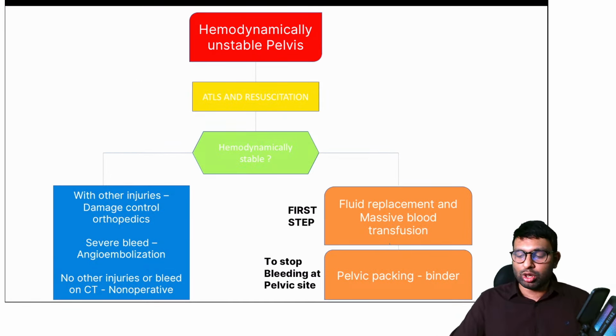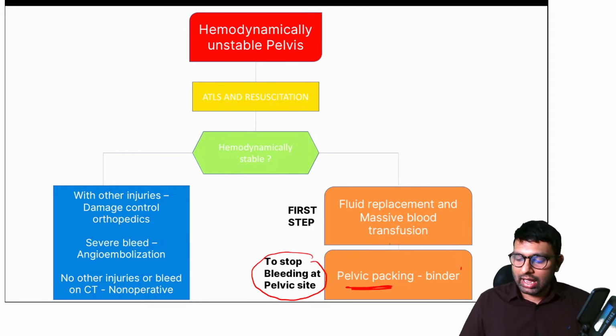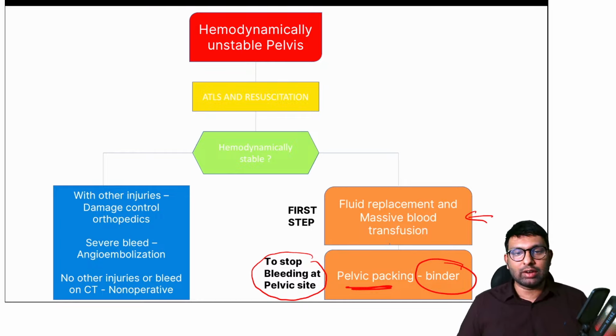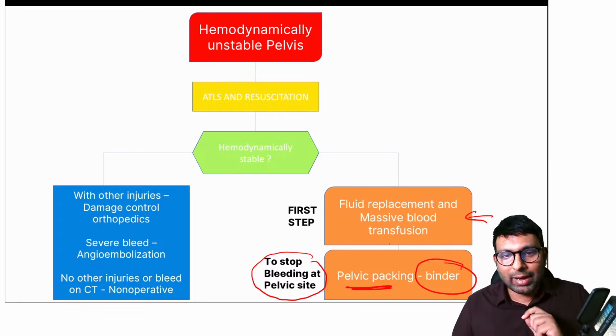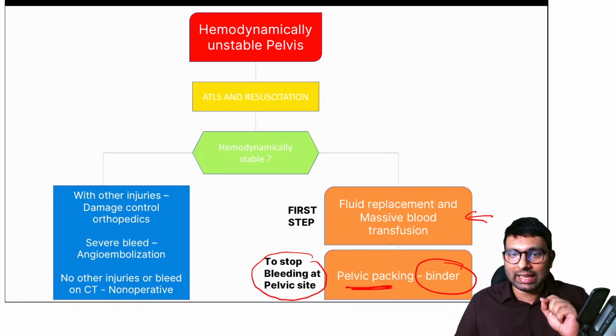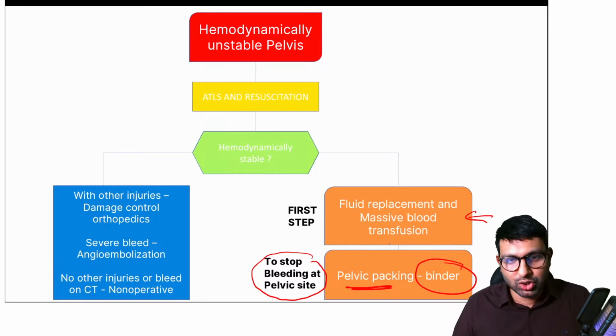Please remember that although we follow ATLS, to stop bleeding at the pelvic side, first thing is to do a pelvic packing and apply a binder. And then we can do massive blood transfusion and fluid replacement. So if they don't have pelvic packing in the option, then your answer becomes either fluid replacement or massive blood transfusion. But if pelvic packing is there in the option, then always choose that.